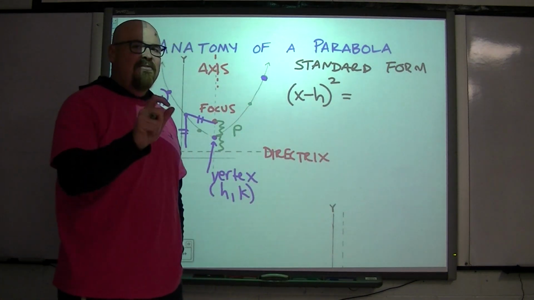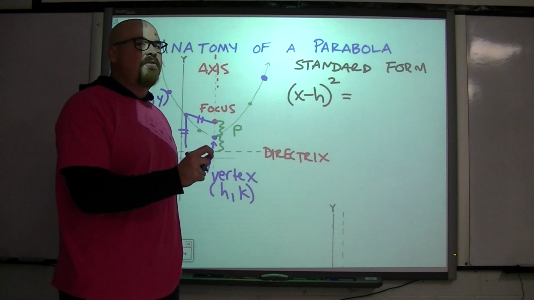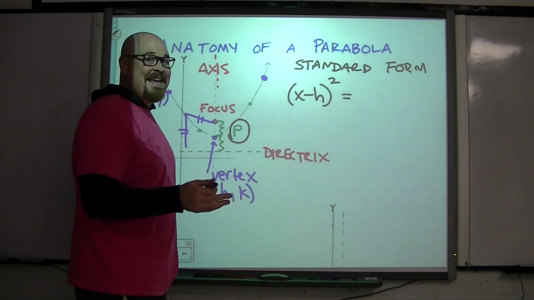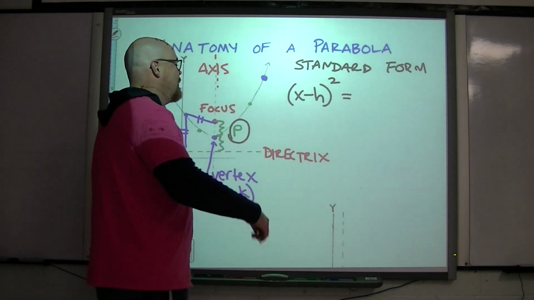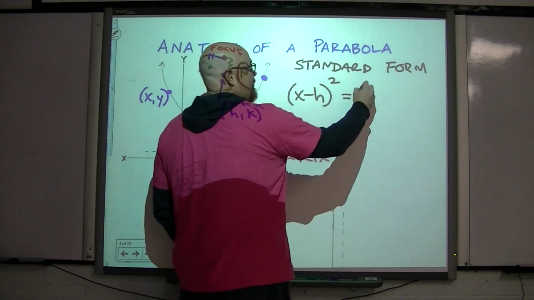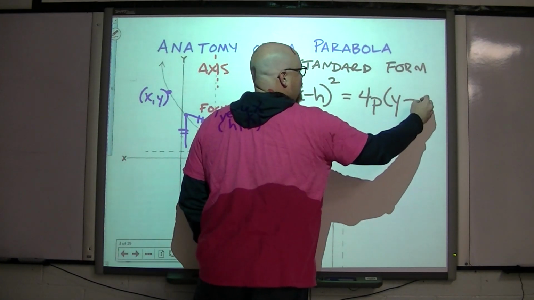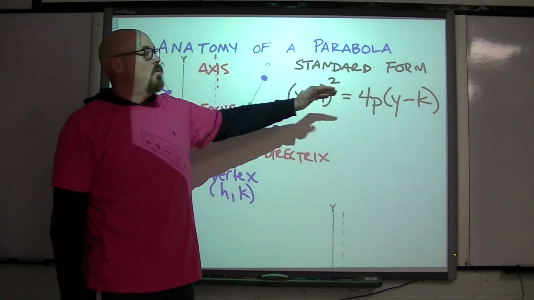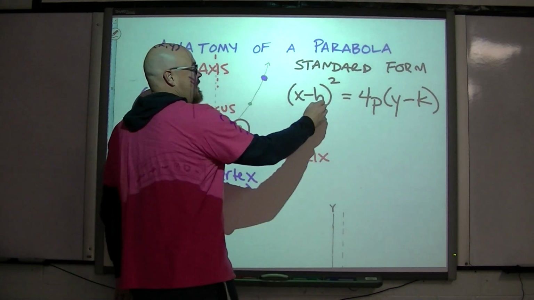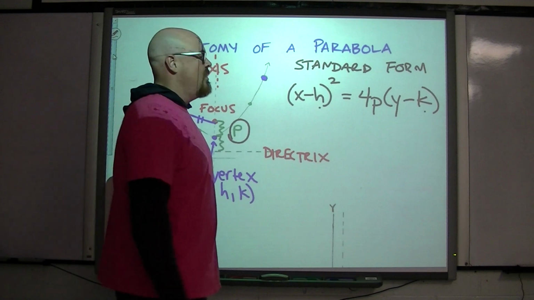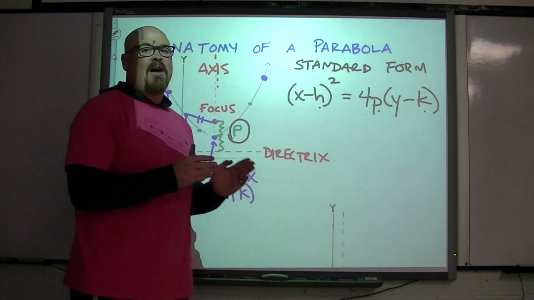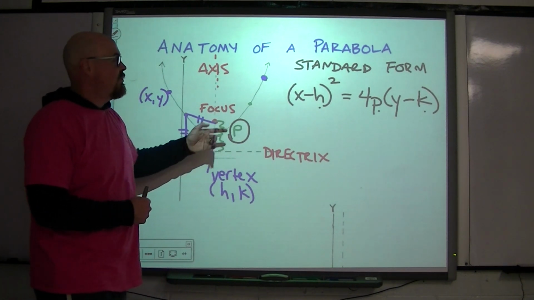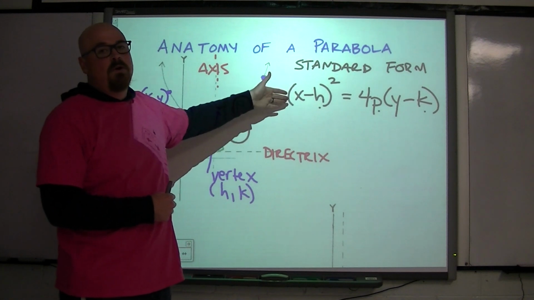Okay, so we still have that x minus h quantity like we did for quadratics. The difference is, because we spent so much time in this previous video talking about p, it has to play into what we write over here. So take a look at this. This is the standard form of a parabola written in this format, where h and k is still the coordinates of the vertex, but now we are including this value of p that tells us some of the physical characteristics of what this parabola is going to look like. This is what we're going to write for our standard forms going forward.